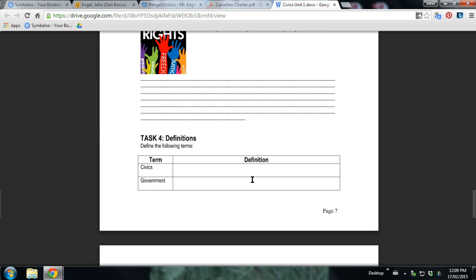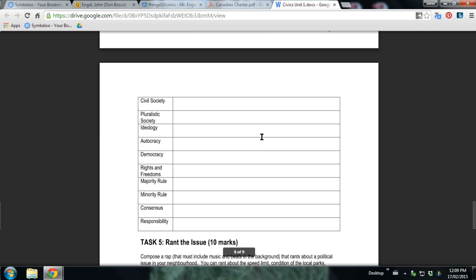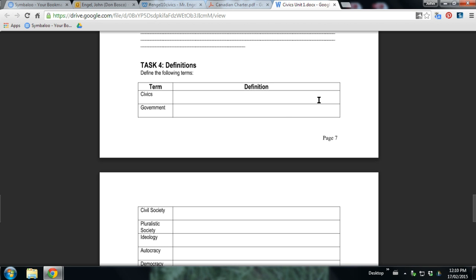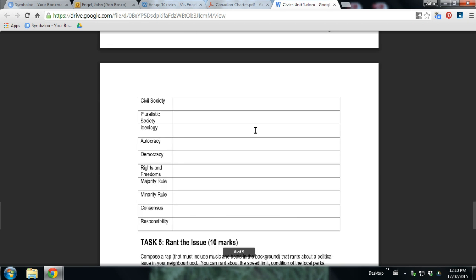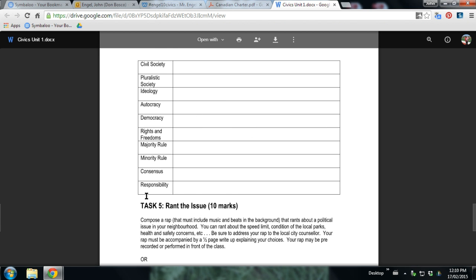Finish answering your questions. Then in class, we're going to do these definitions together right here. We'll be doing an activity in our first civics class where we come up with these definitions, and I would highly recommend that you write these in your own words. Do not just Wikipedia or Google these and write in some definition that you don't understand. Put in a definition in your own words, and I will give you marks for them, if they're adequate, if they meet what the definition really is.